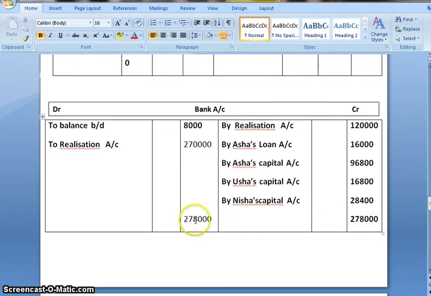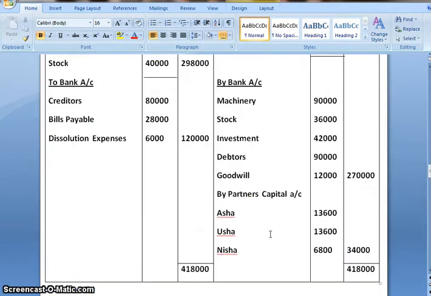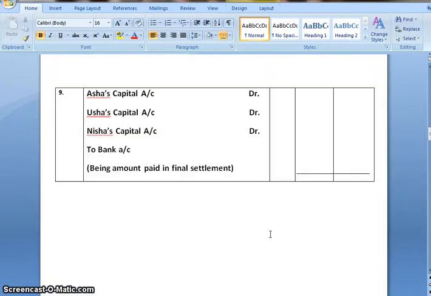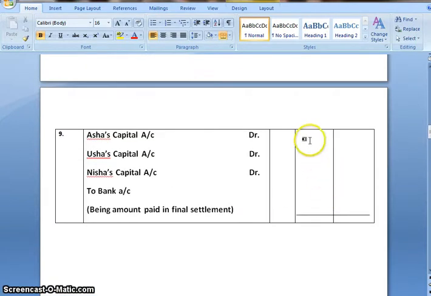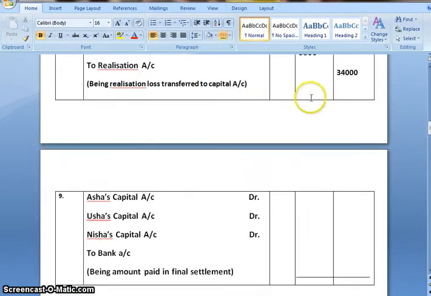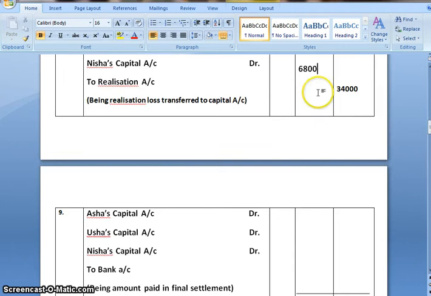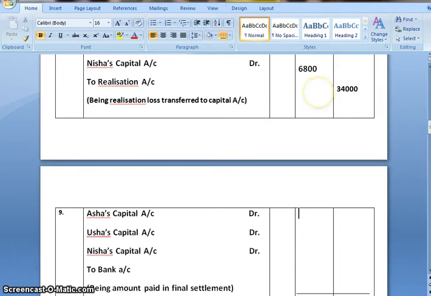So let's make a note of this final posting in the journal. Asha's capital, we have got 96,800.